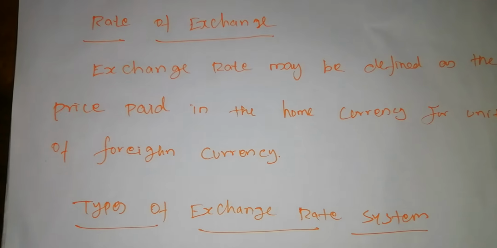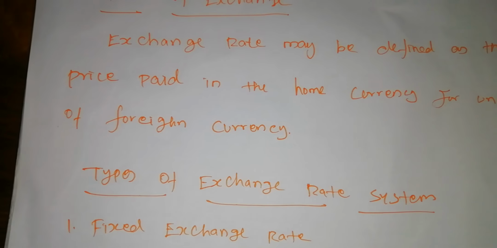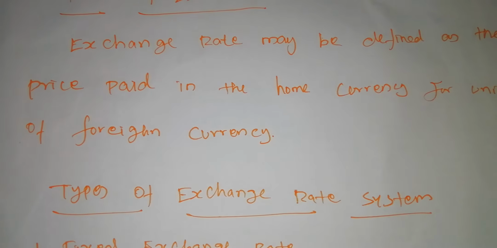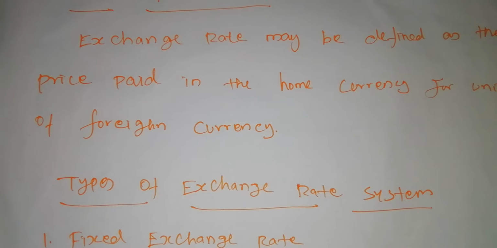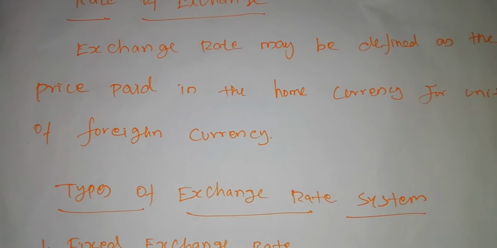When we are comparing the Indian rupee with the American dollar, $1 is equal to 70 rupees, or $1 is equal to 1.42 cents.